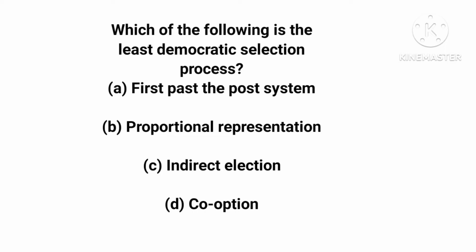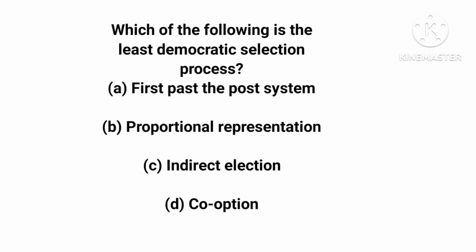This is where a stronger political group takes over a smaller or weaker political group to stop them from opposing them. This is not democratic; it's the least democratic amongst the options.